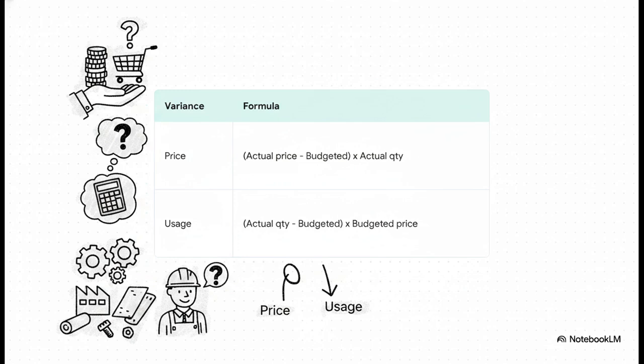Did our purchasing department have to pay a premium for materials? Then look at the usage variance. Actual quantity minus budgeted quantity multiplied by the budgeted price. This isolates the factory floor itself. It asks, regardless of what we actually paid, did our workers waste materials or did they use them efficiently? By separating price from usage, we know exactly which department we need to go talk to.